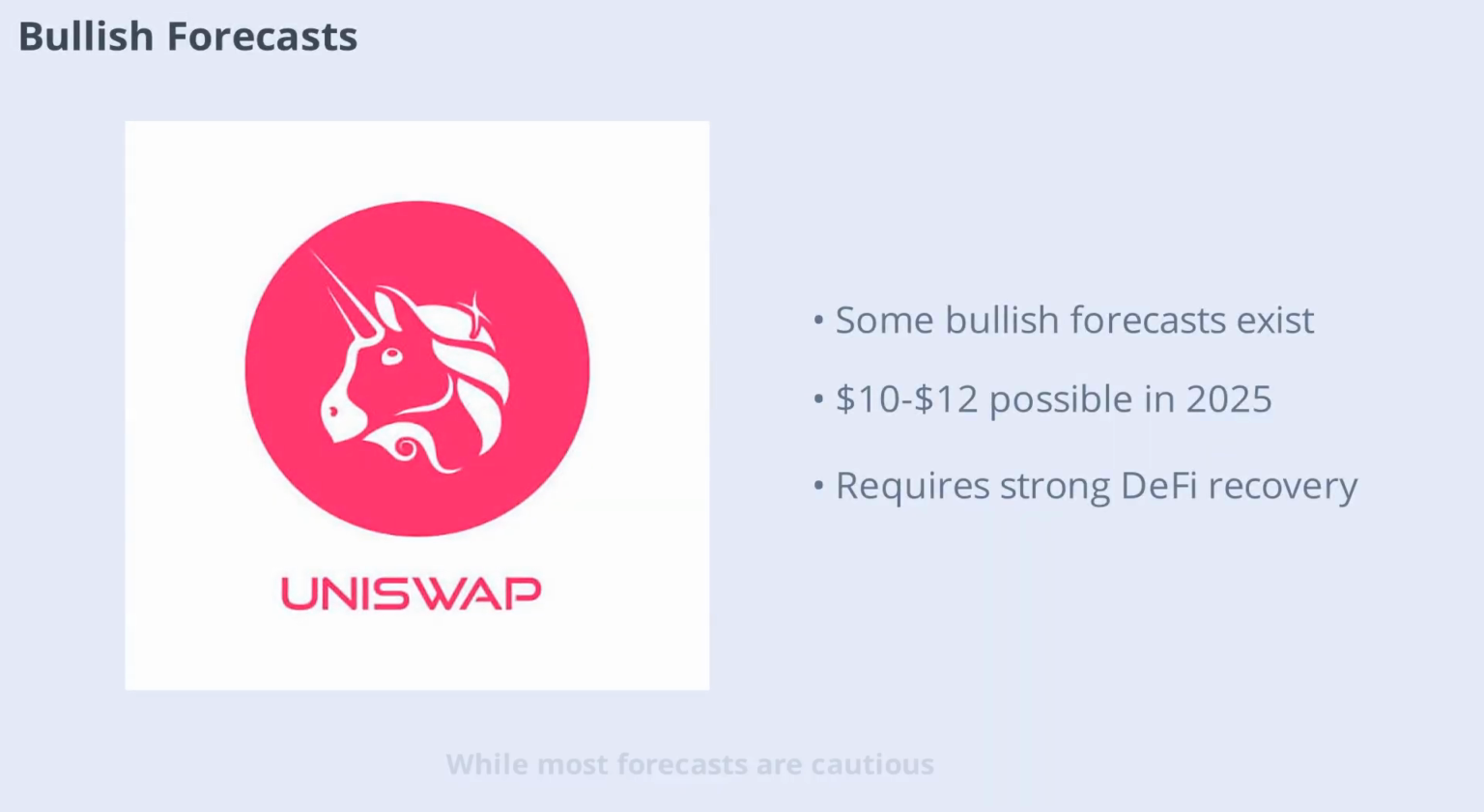While most forecasts are cautious, there are still some bullish voices in the market. A few analysts suggest that under the right conditions, UNI could see mid-double-digit gains, potentially closing 2025 in the $10 to $12 range. These optimistic scenarios typically assume a strong recovery in DeFi activity and favorable market sentiment, but they remain the minority view among experts.